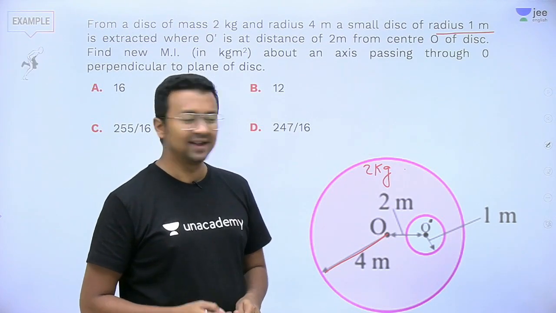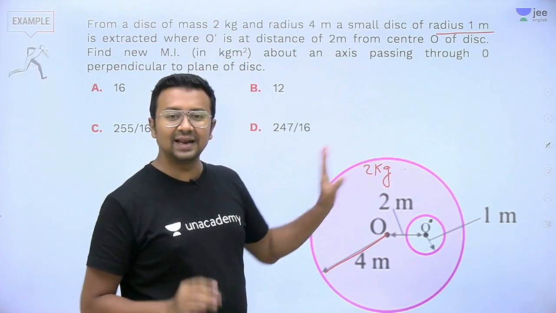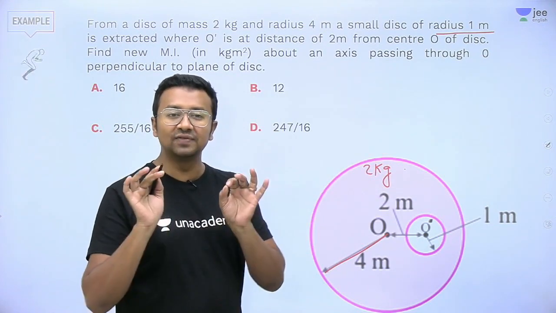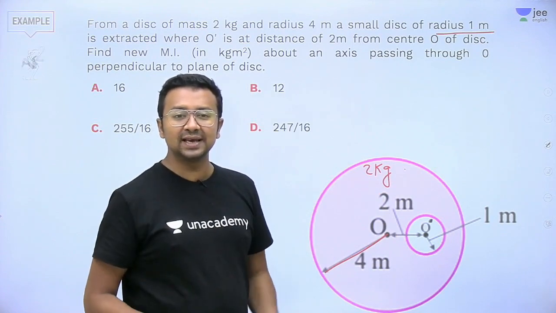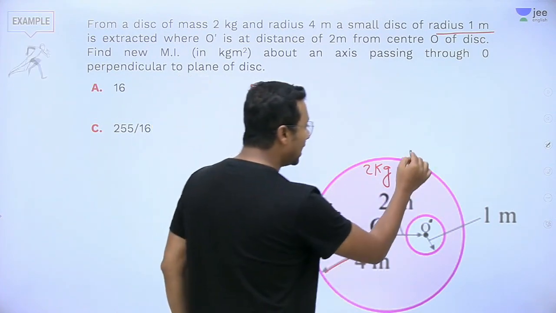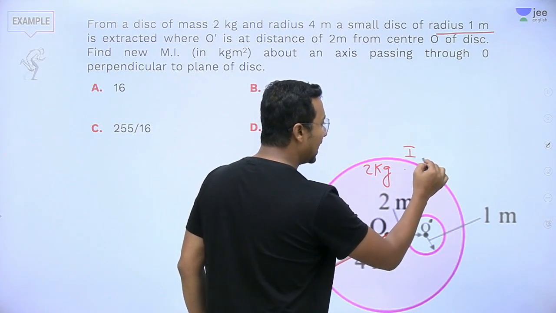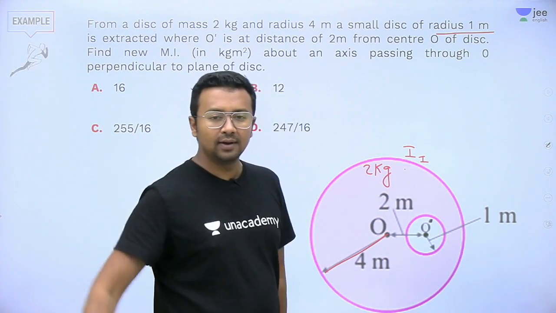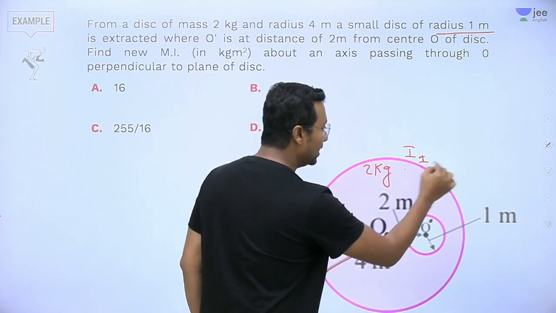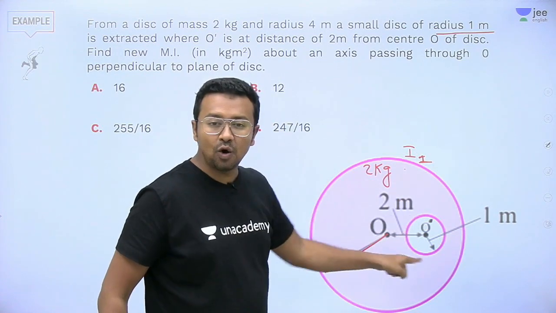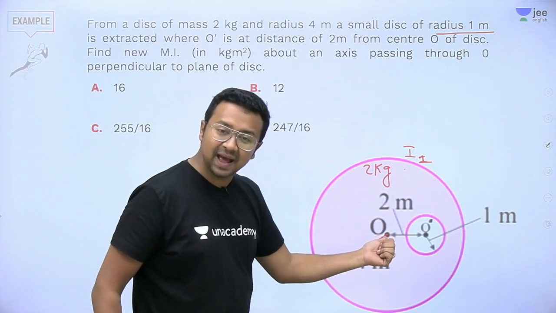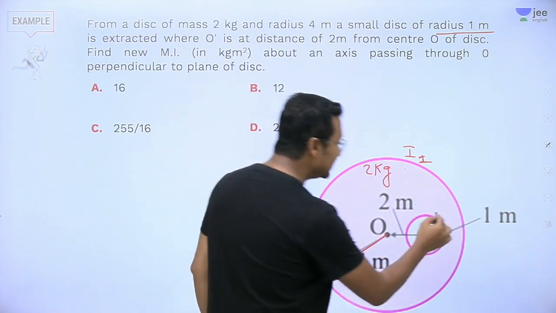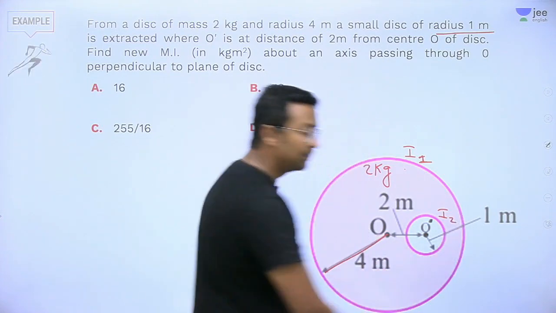Simple enough. See, whatever is the remaining portion, let's say the moment of inertia of this particular portion about this axis of rotation is equal to I1. Okay, and the moment of inertia of this portion about the same axis of rotation is equal to I2.